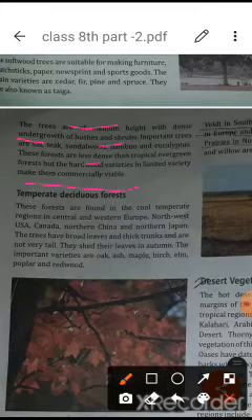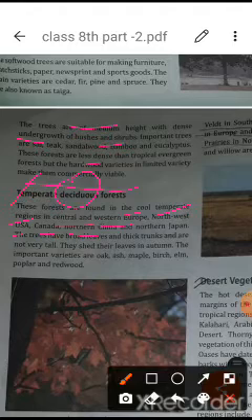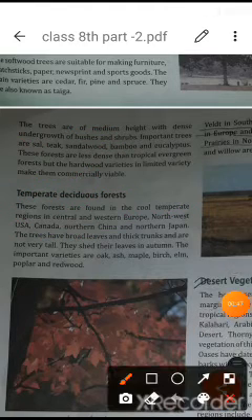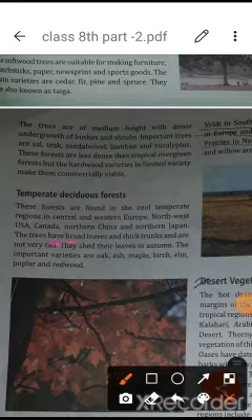Now next is the temperate deciduous forest. Trees found in the temperate area are known as temperate deciduous forest. Deciduous you are already aware about, which is also the monsoon forest. They are found in cool temperate regions in central and western Europe, northwest USA, Canada, northern China, and northern Japan. These trees have broad leaves. So the main characteristics of the temperate deciduous forest are that they have broad leaves and thick trunks.